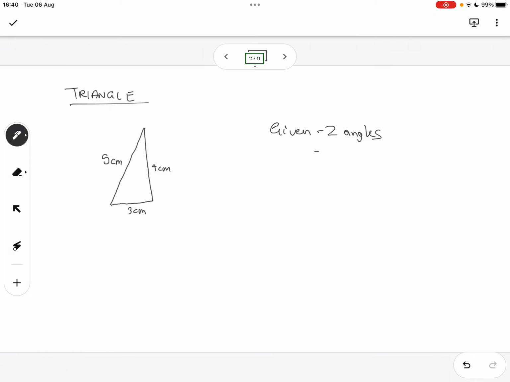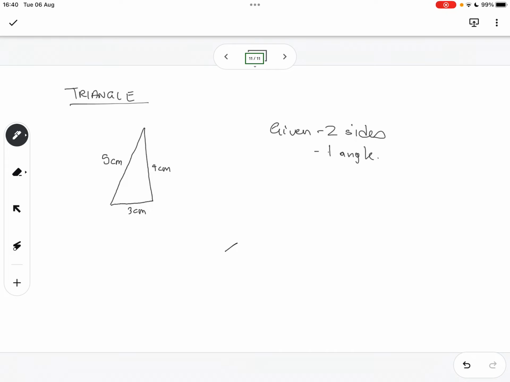The lengths of the two sides of the triangle and the angle between these two sides are given. Oh, okay. What that means is if we have two sides given and an angle, then we can draw a triangle accurately.